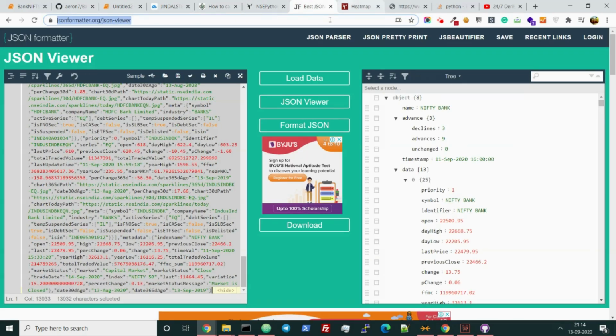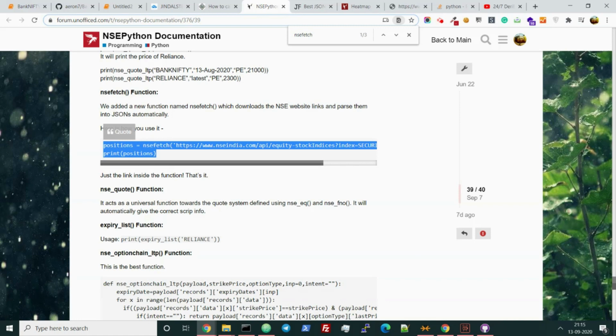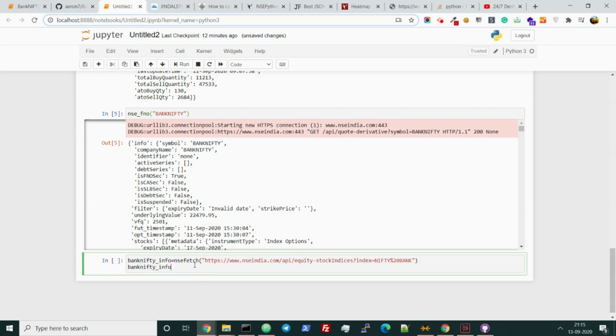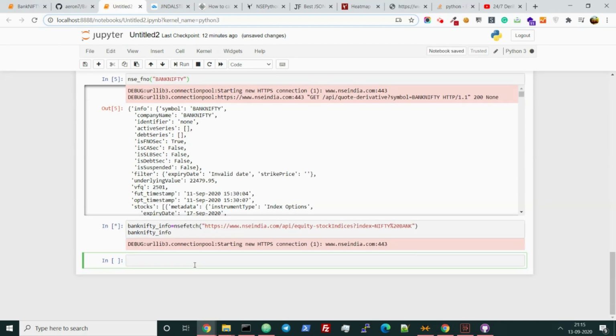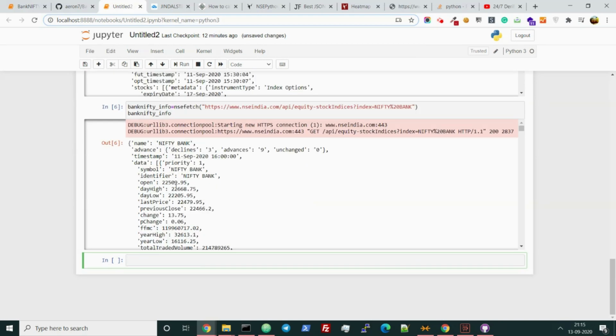so this is the API. Give me 2 minutes. Yeah, so this is the API. Let me just run it. So it is showing like this.